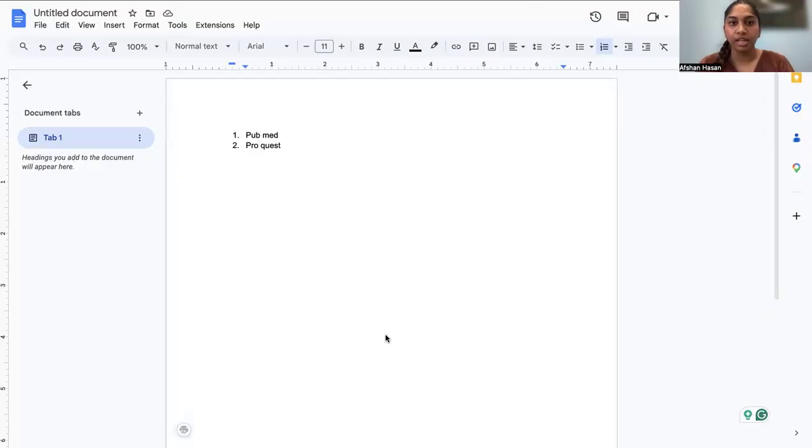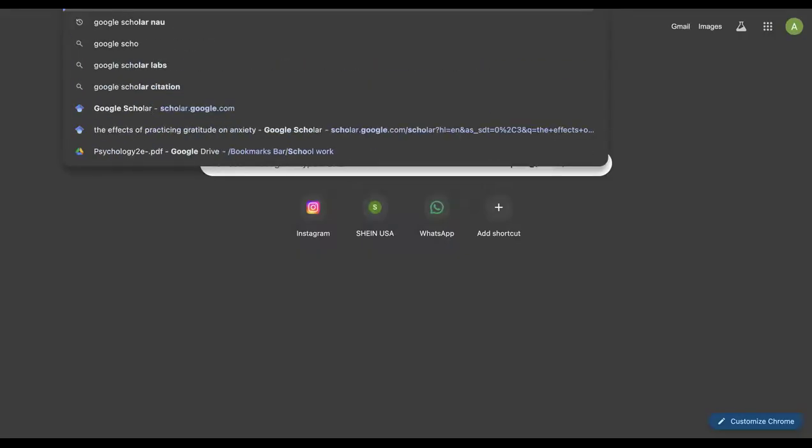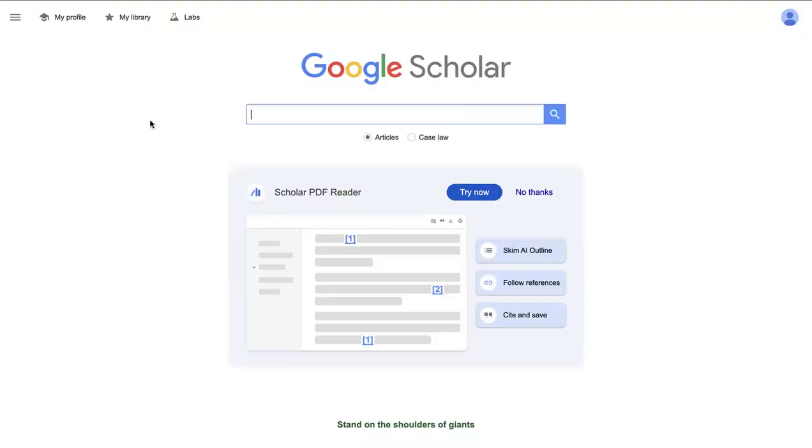So I'm going to share my screen right here. PubMed and ProQuest are just two websites where you can choose and get information from. I'm going to be talking about some approved articles already and then how to find some. So let's go to Google Scholar. You'll click on Google Scholar.